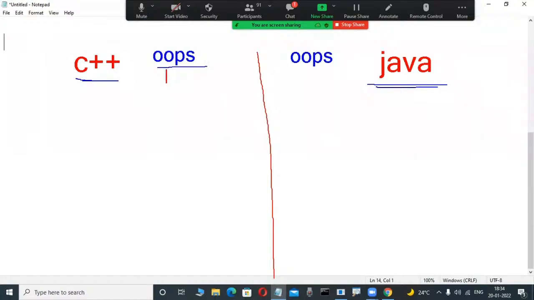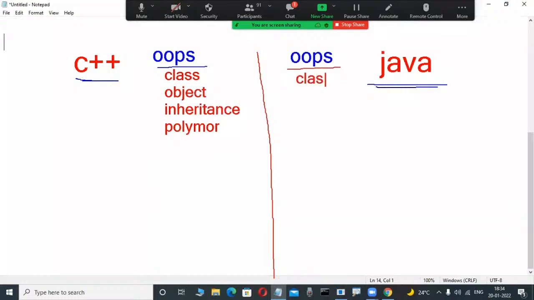A class is a concept. Object is a concept. Inheritance is a concept. Observe here, polymorphism is a concept. Maybe so many fellows have an idea. Same here also in Java: OOPS concepts, what is a class, what is an object, what is inheritance, what is polymorphism.